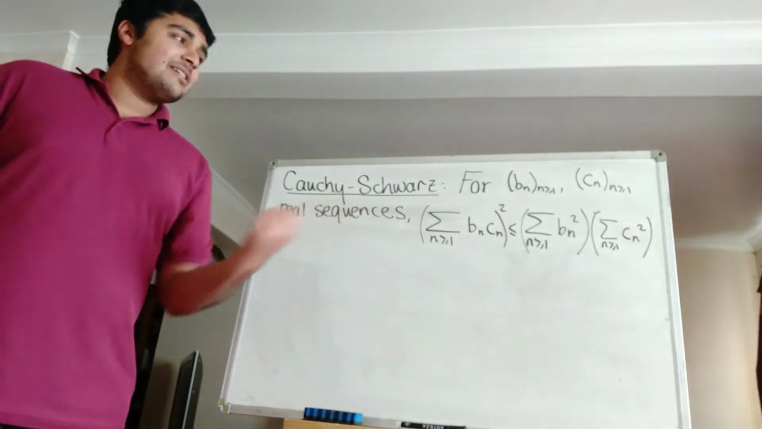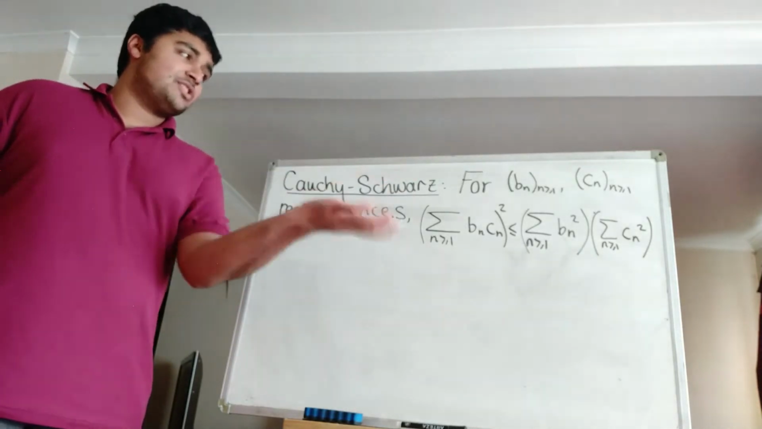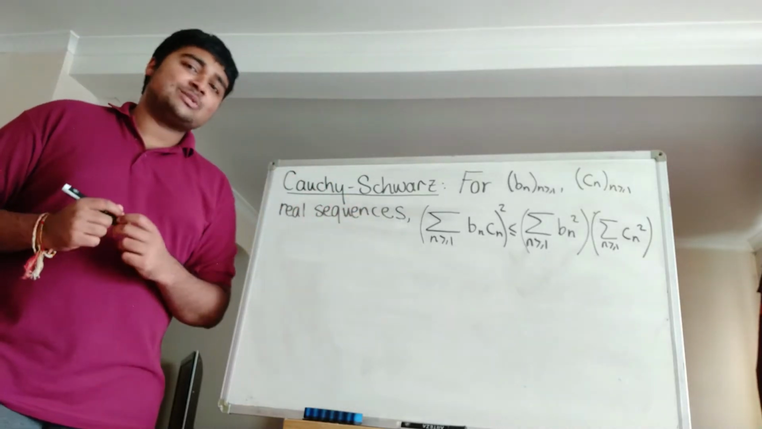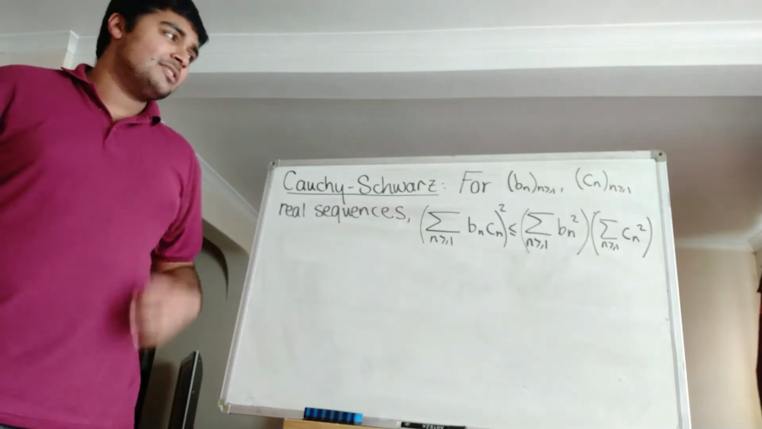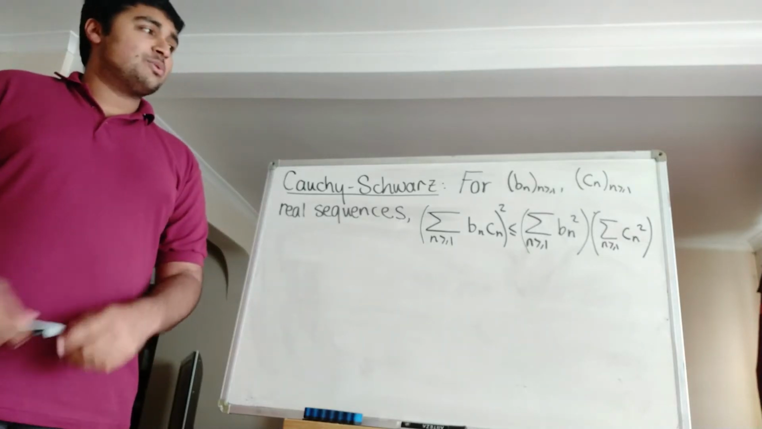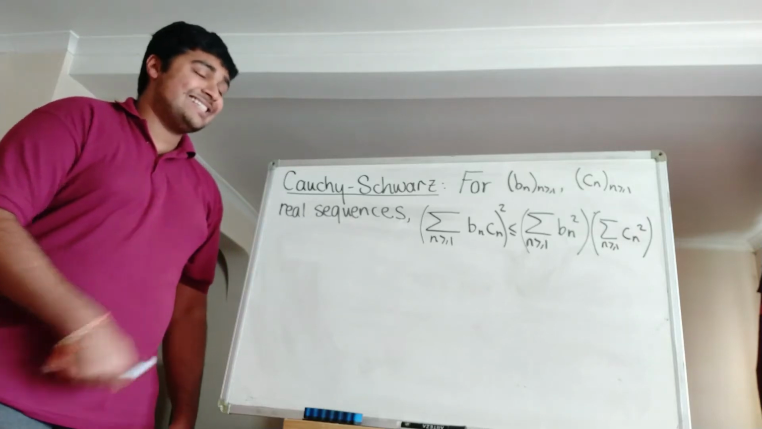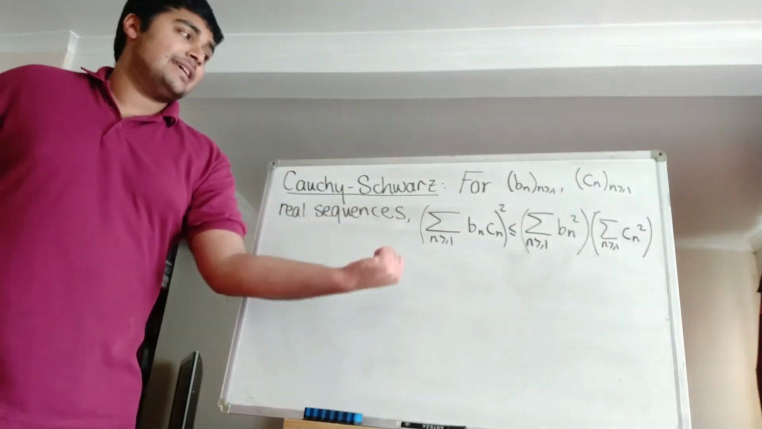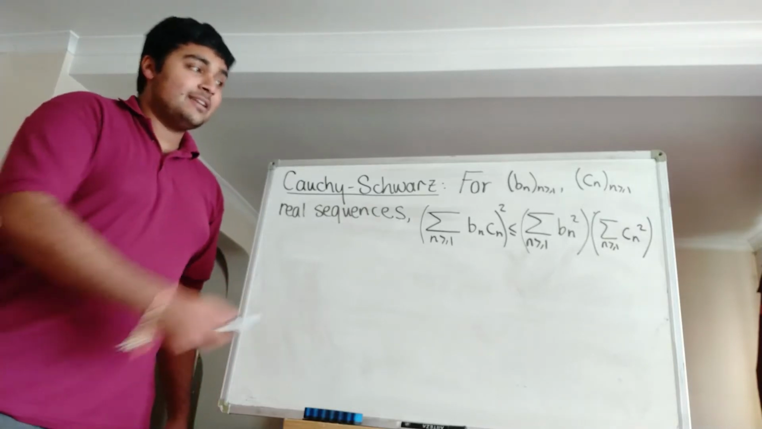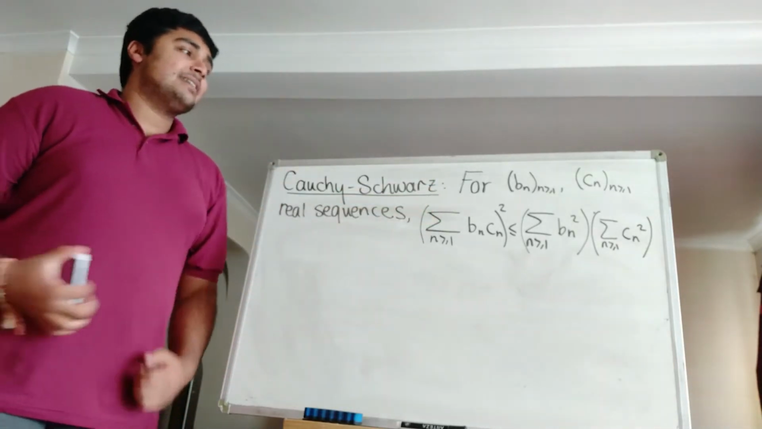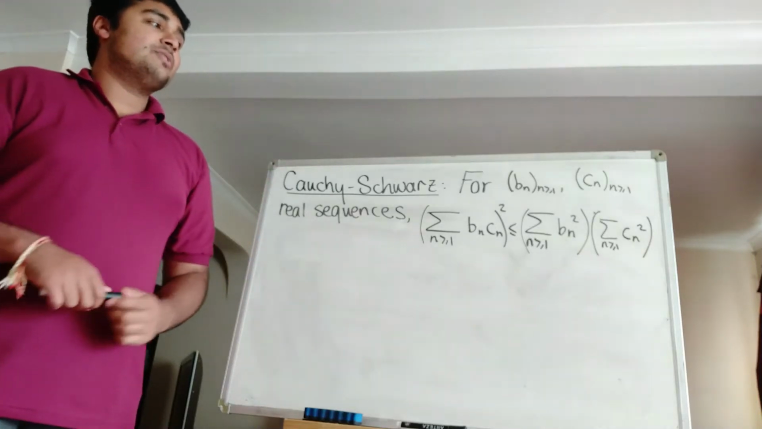What I've written down here is a corollary of the Cauchy-Schwarz inequality, but you can get a more general result. If you've not heard of the Cauchy-Schwarz inequality before, go ahead and look it up. If we have sequences of real numbers b_n and c_n, then this inequality holds: the sum from n equals 1 to infinity of b_n times c_n, all squared, is less than or equal to the sum of the b_n squared times the sum of the c_n squared.